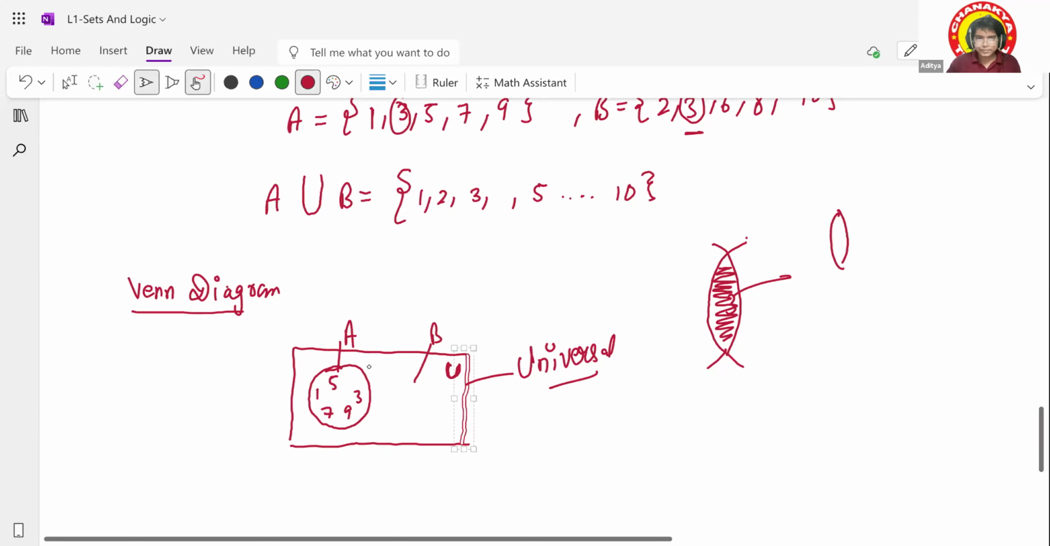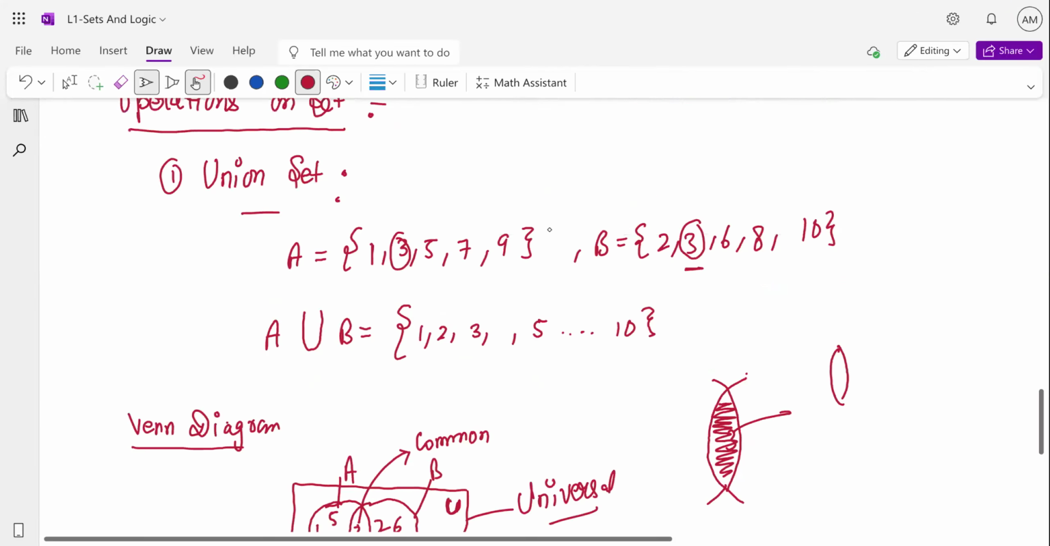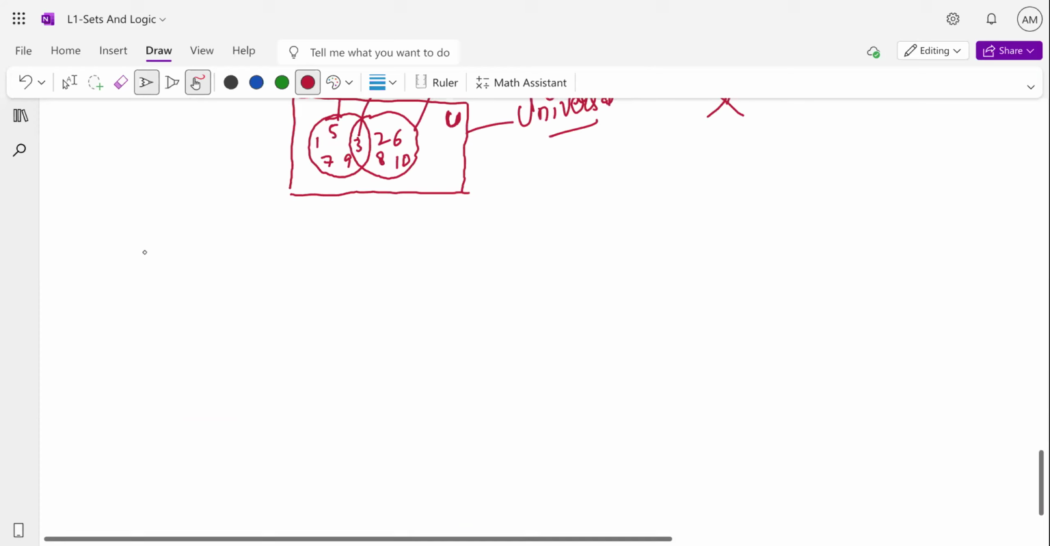It will look like this. 3 is present, 2, 6, 8, and 10. Understood? This is a common portion. What is this? You can see this is a common portion. When we try to figure out what is common in between, we call that an intersection of sets. Is that clear? Yes, sir. So just like union of sets, we have another operation that is intersection.